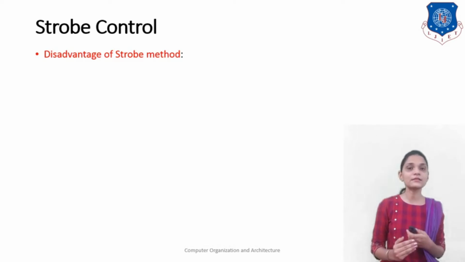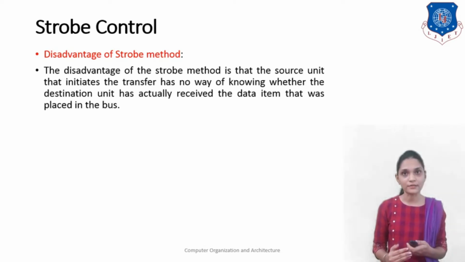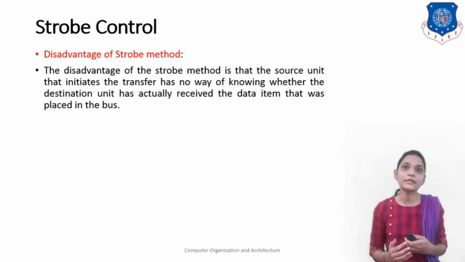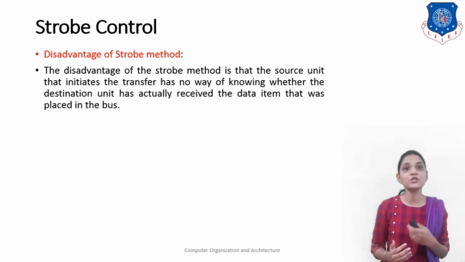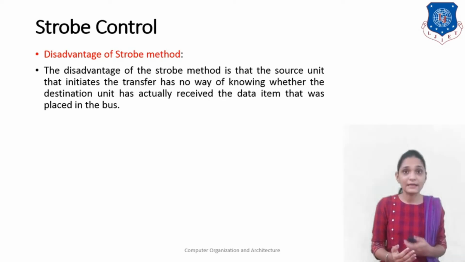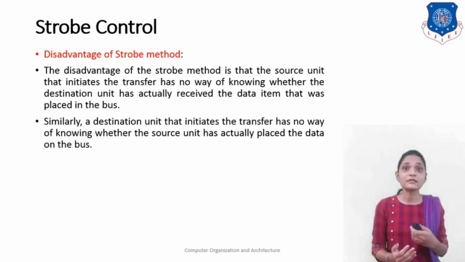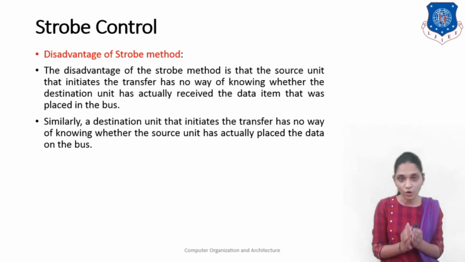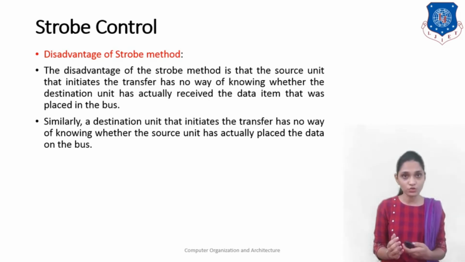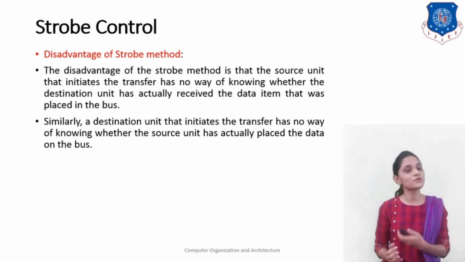Here are the disadvantages of using this strobe method. The main disadvantage of the strobe method is that the source unit that initiates the transfer has no way of knowing whether the destination unit has actually received the data item that was placed on the bus or not. And the second disadvantage: similarly, the destination unit that initiates the transfer has no way of knowing whether the source unit has actually placed the data on the data bus or not. So here acknowledgement is not used, and that is the disadvantage of the strobe method.